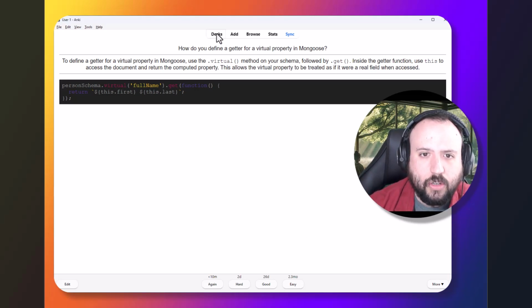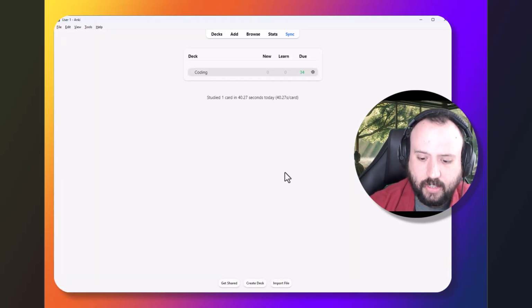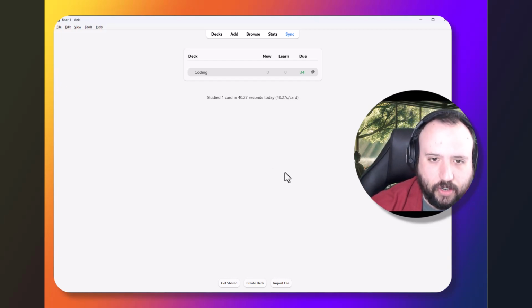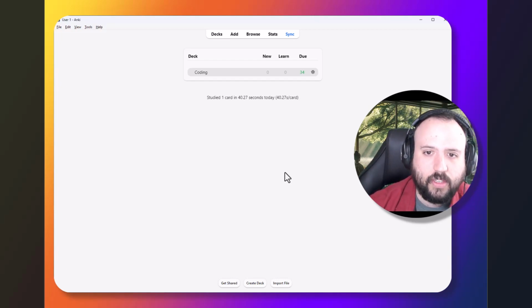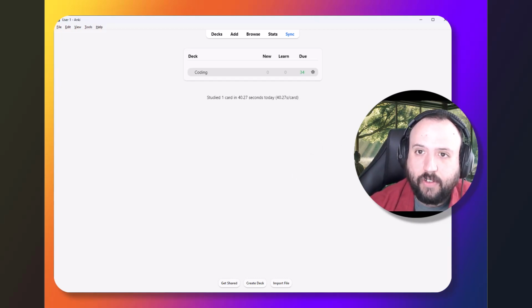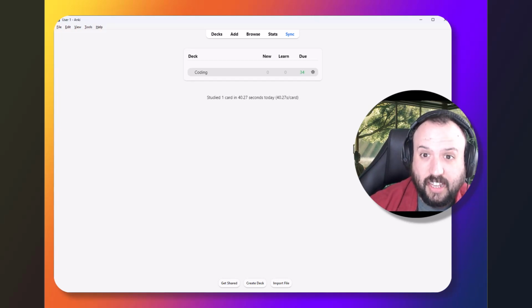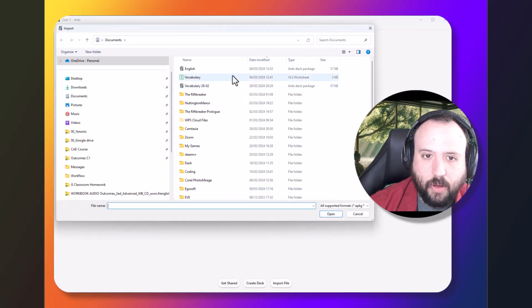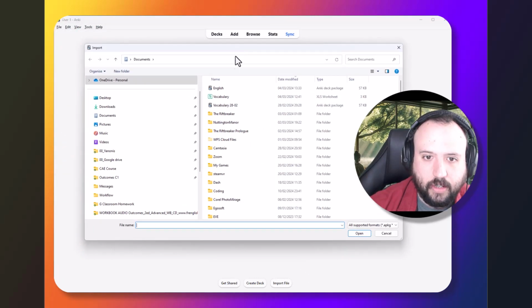Okay, so we're going to go back to our decks here because I have a bit of a gift for you. Along with this video, you're going to have received a package file because Anki is brilliant. We can actually import vocabulary or flashcards from other users. So to get started, I'm going to show you what to do here. What we're going to do is click at the bottom, import file. And it's going to be called English.